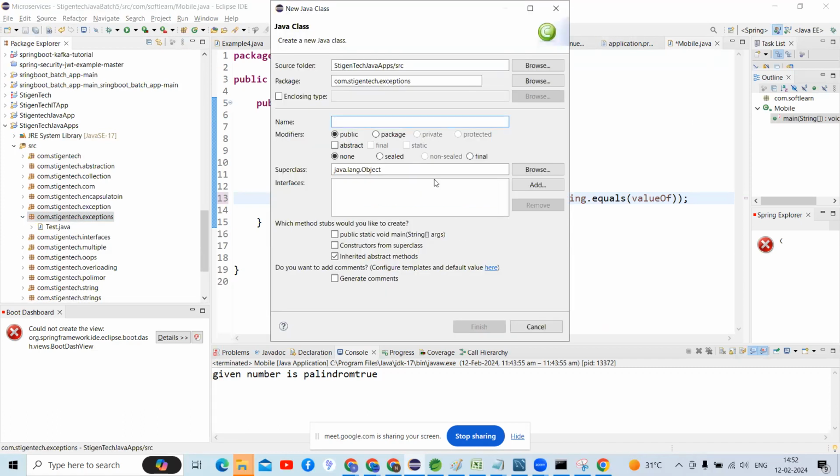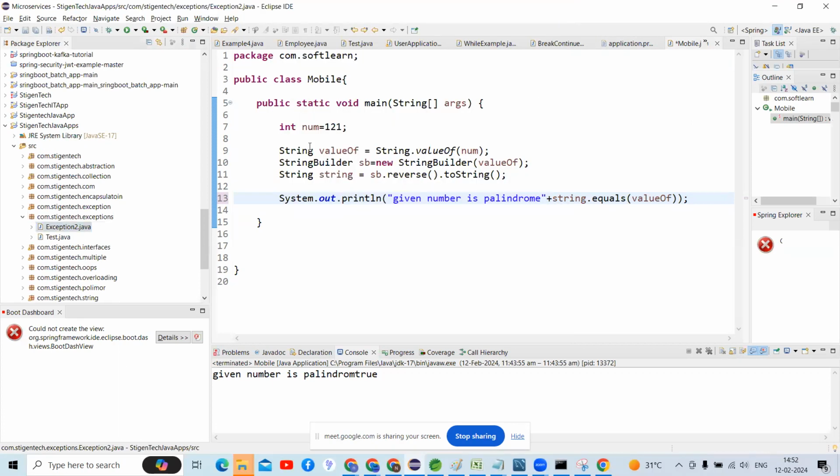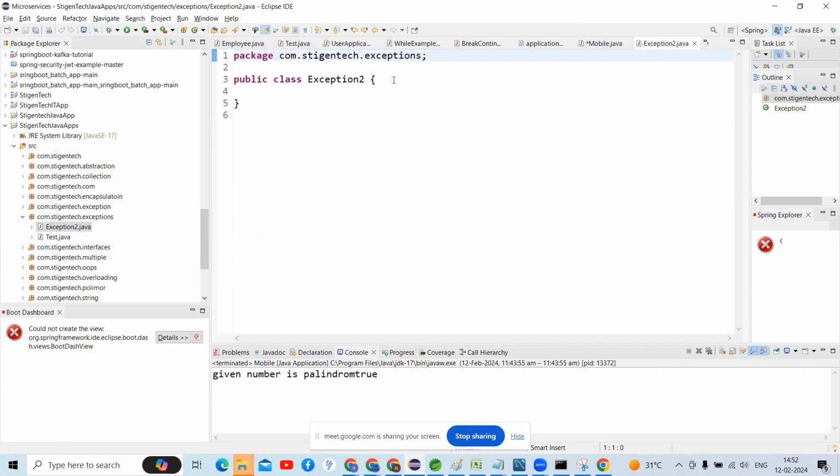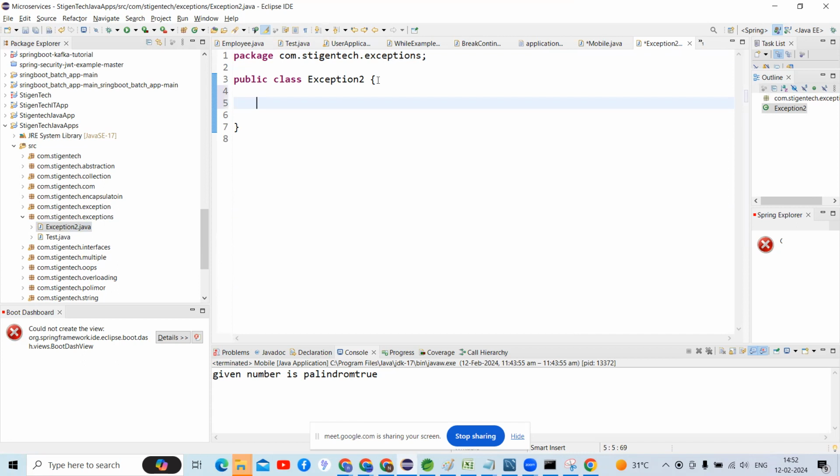See here, guys. I'm going to create one main method. First of all, I need to create public static void m1.